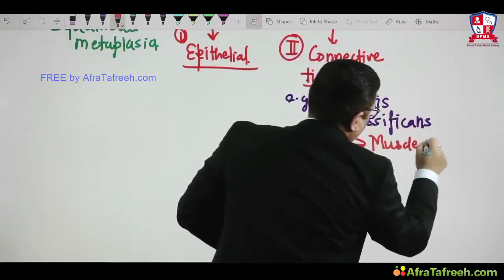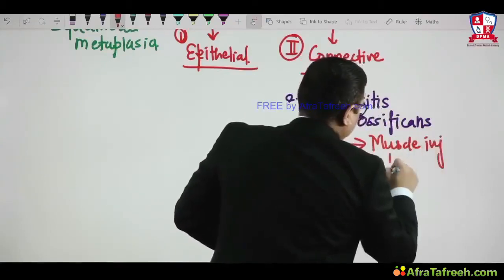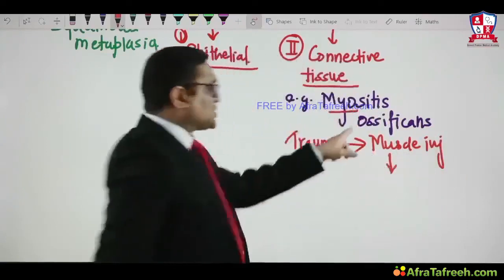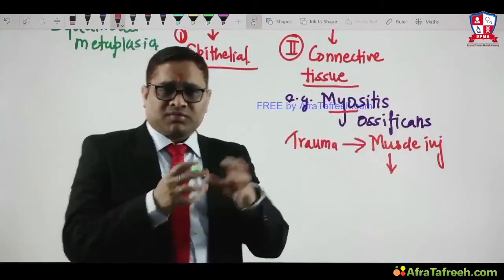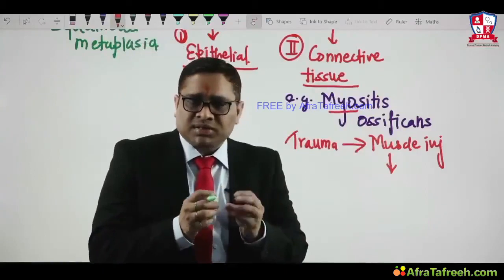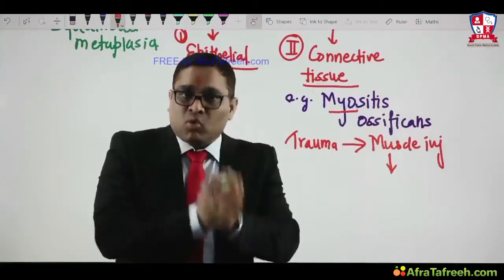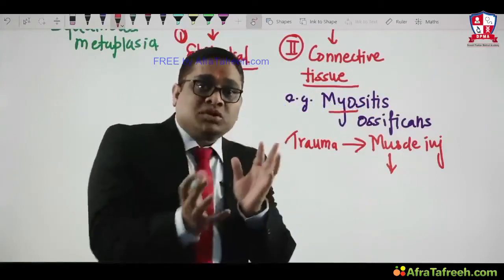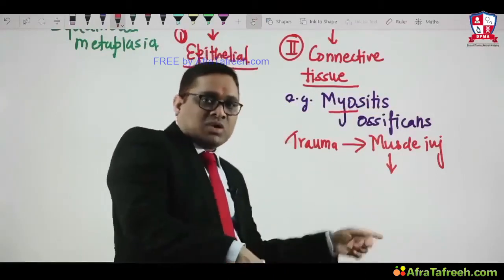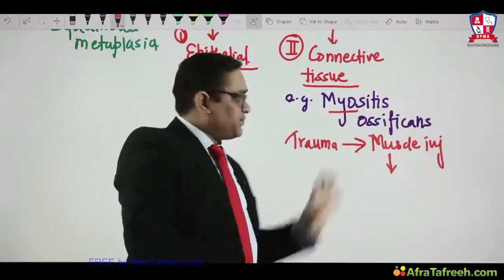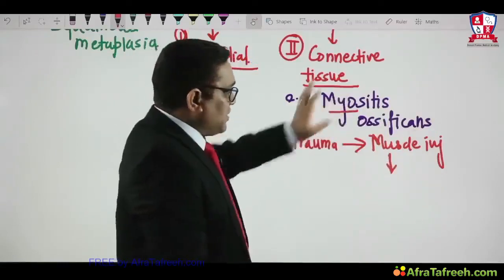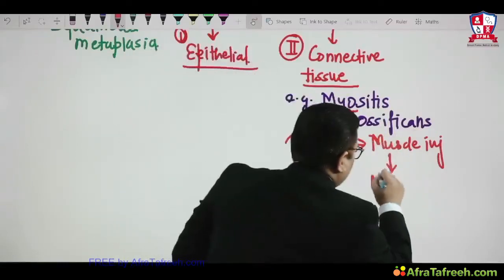After the muscle injury, ossificans: blood vessels will release certain growth factors which will help in the formation of bone within the muscles after the trauma. That is myositis ossificans. Bone within the muscle. So after muscle injury, there will be formation of bone.